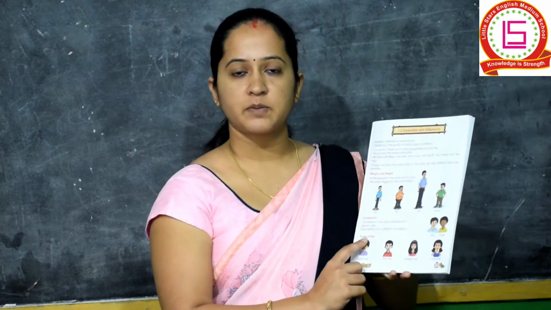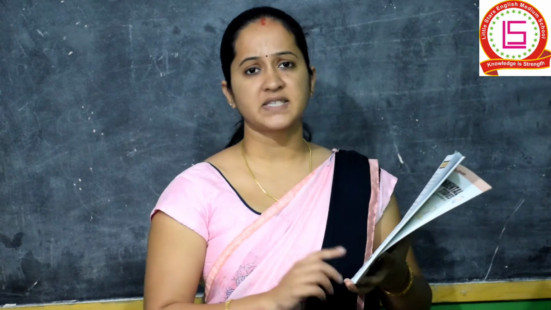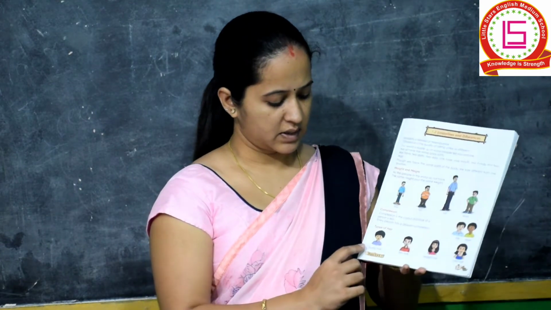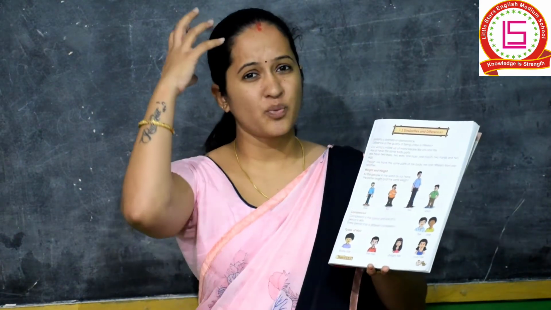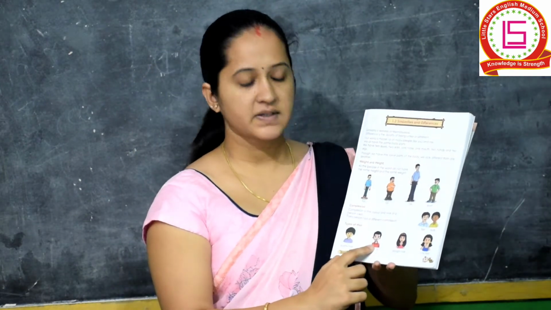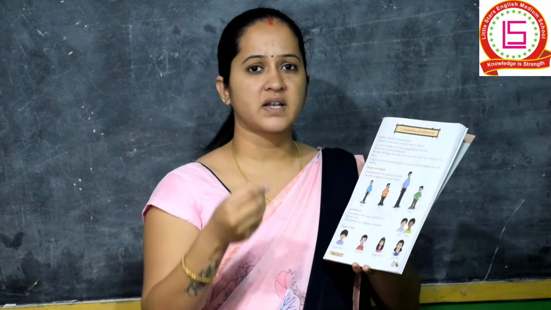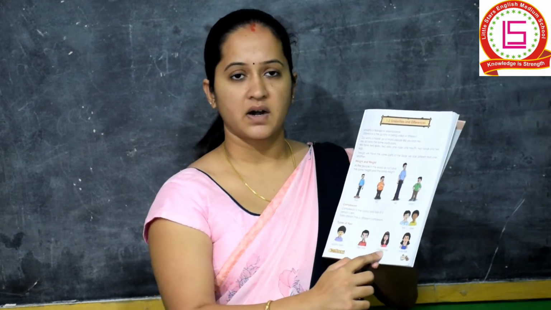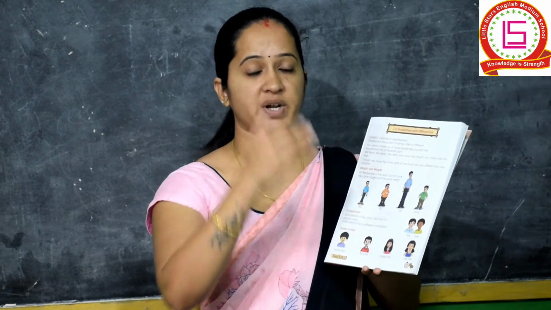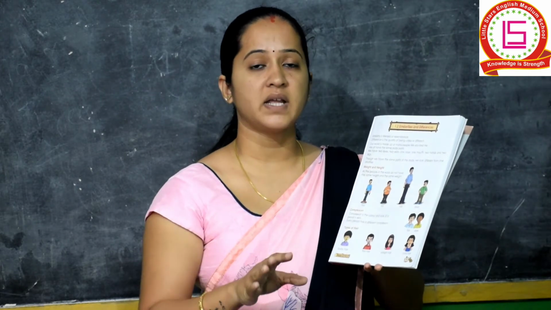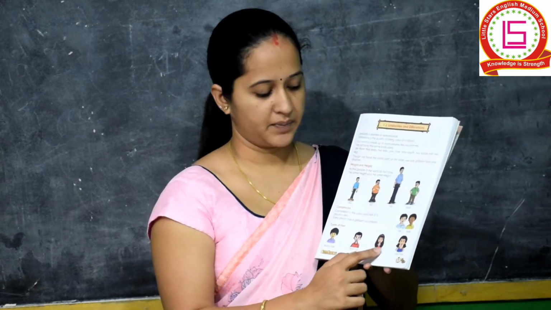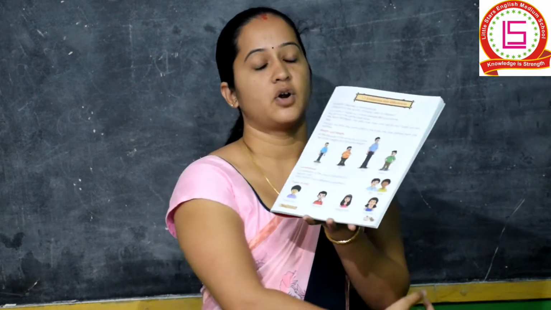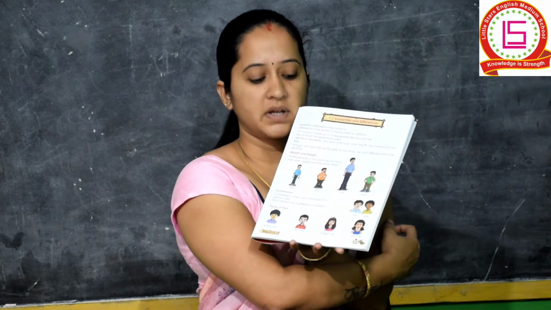Next is types of hair. You can see your hair. Everyone has different types of hair. Some have bushy hair. Bushy hair means too much hair on their head. Second is thin hair. Very thin hair they have on their head. Third, some people have very straight hair. They do anything but the hair remains straight. Next is curly hair. You can see in the mirror, not now, but later, that we all have different types of hair. Correct?